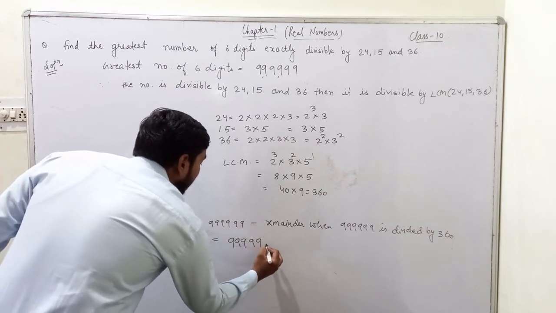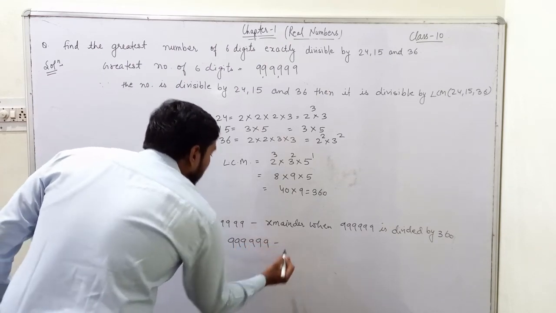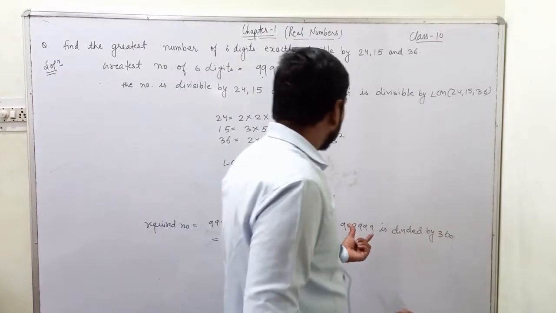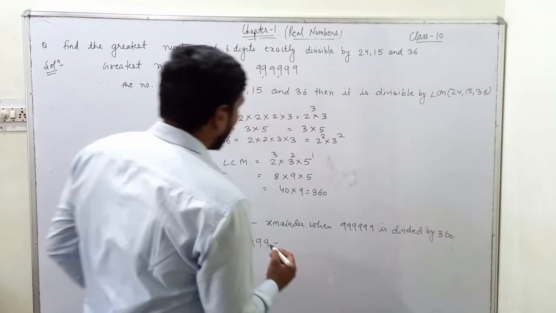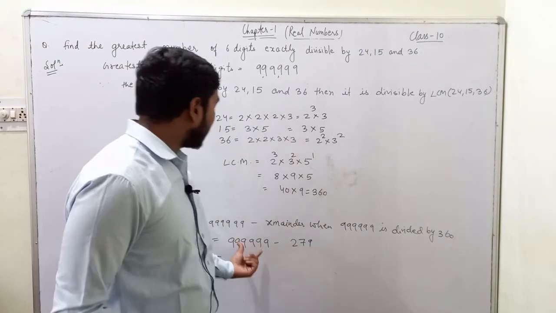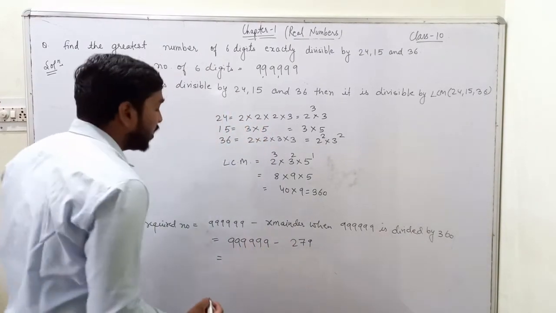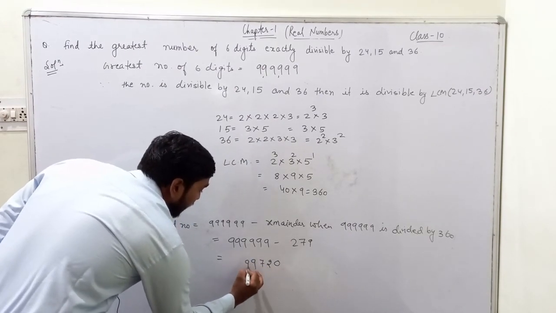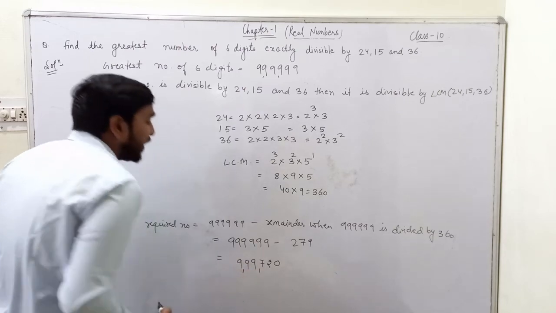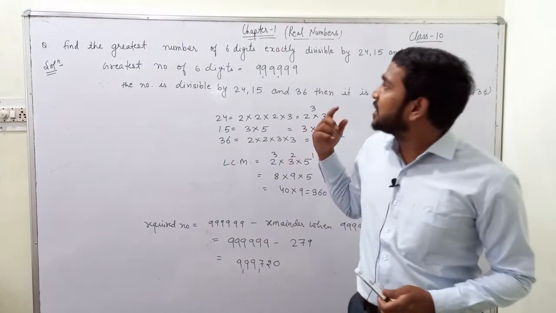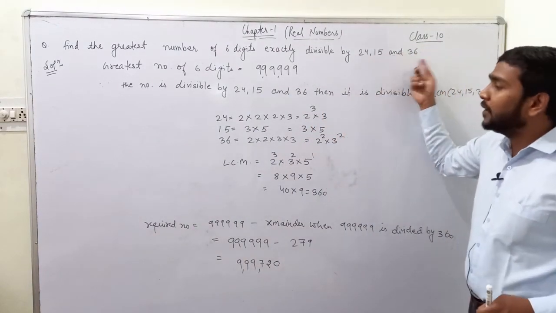Now we need to see what is the remainder which will come after we divide this number. The remainder when we divide this number by 360 will be equals to 279. Okay. If we subtract 279 from this number, we will get 999720. Okay. So 9,99,720 is the greatest number which is divisible by 24, 15, and 36.